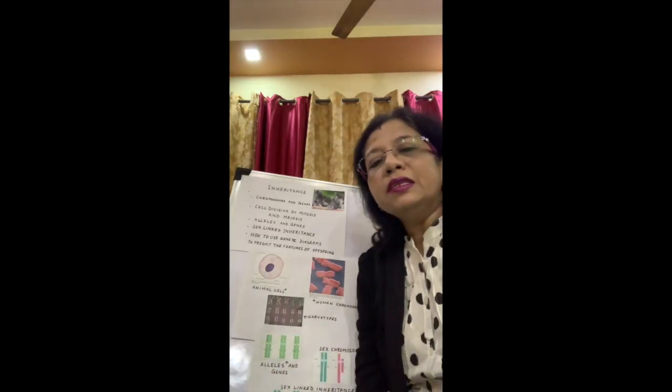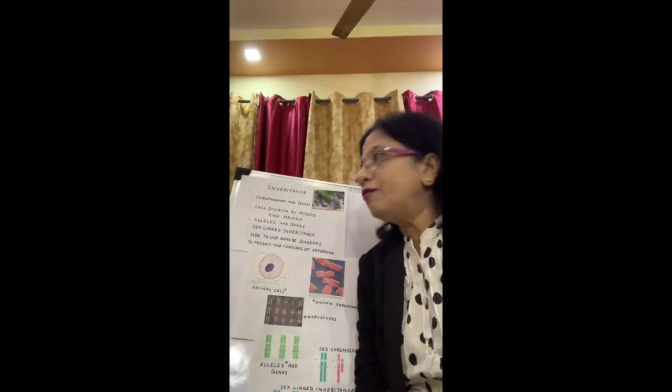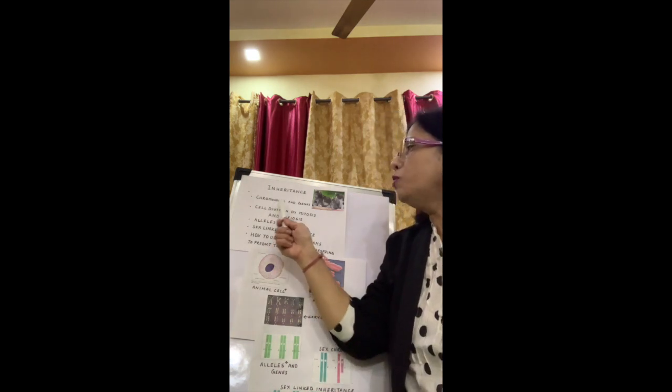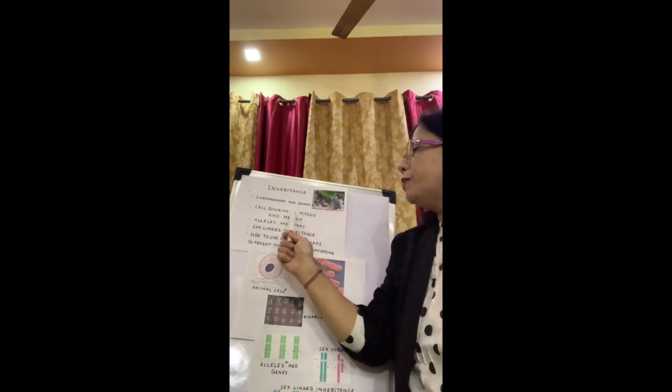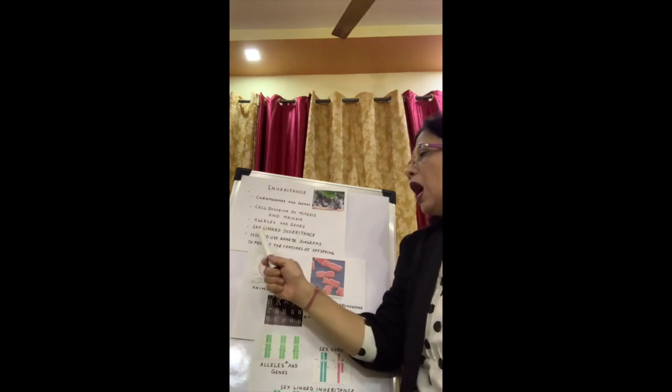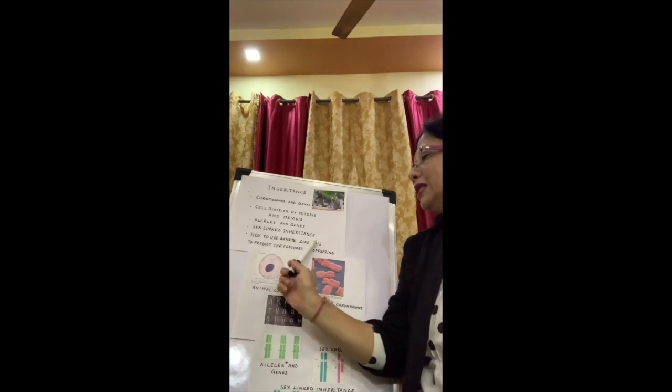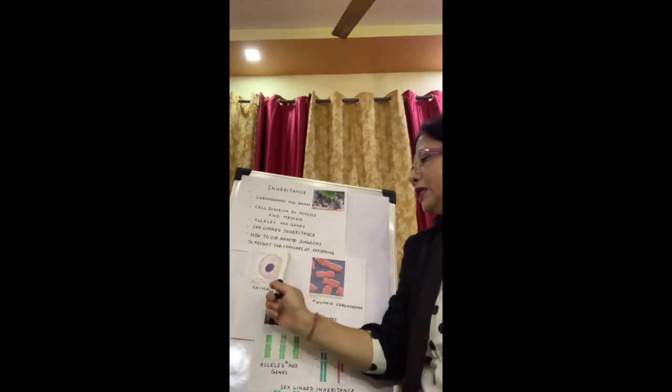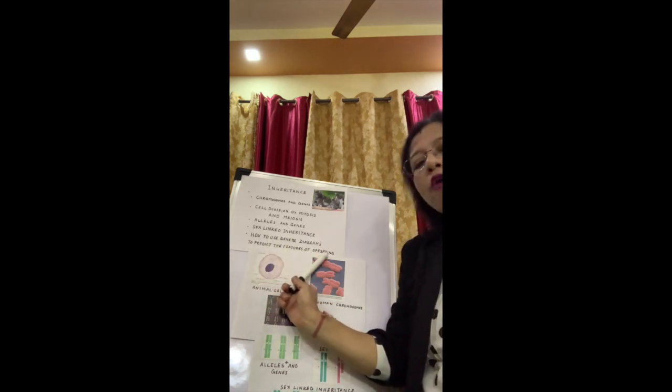In inheritance, today I am going to cover these topics: chromosomes and genes, cell division by mitosis and meiosis, alleles and genes, sex-linked inheritance, and how to use genetic diagrams to predict the features of offspring.